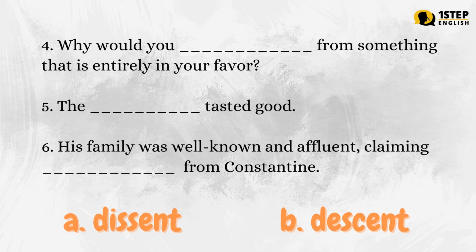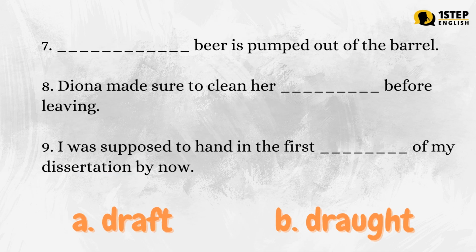Number 4. Why would you blank from something that is entirely in your favor? Number 5. The blank tasted good. Number 6. His family was well known and affluent, claiming blank from Constantine. Letter A, dissent. Letter B, descent. The correct answers are: Number 4, letter A. Why would you dissent from something that is entirely in your favor? Number 6, letter B. His family was well known and affluent, claiming descent from Constantine.